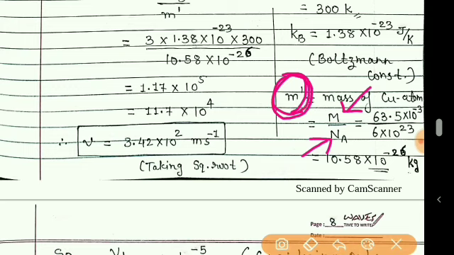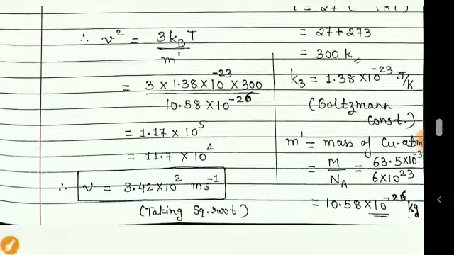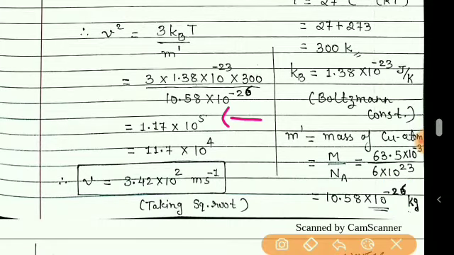So using all these values, we get the answer in the calculator as 1.17, and then the power you can calculate separately, and that will be 10 raised to 5. But the answer obtained here is still v square, and we want only v and not the square, so we have to take the square root of this.